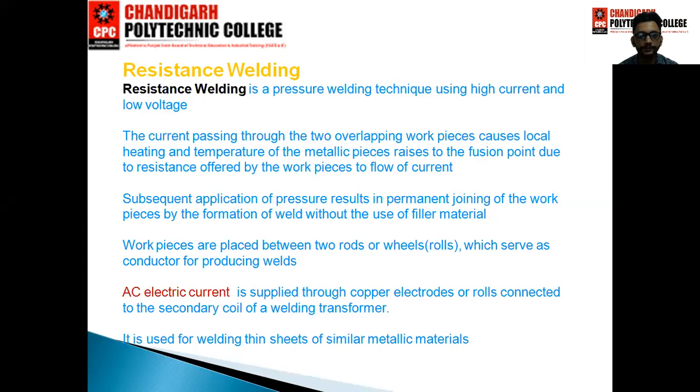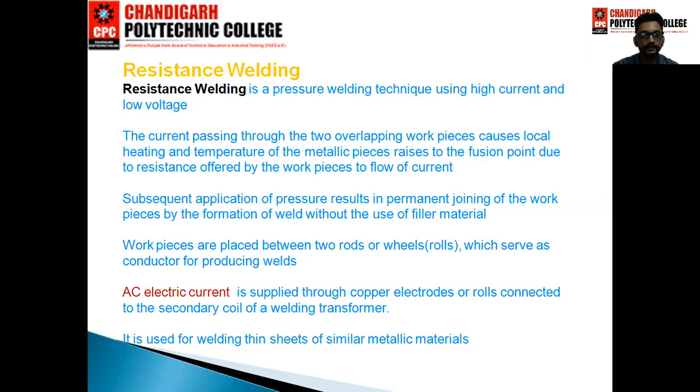Subsequent application of pressure results in permanent joining of the workpieces by the formation of a weld without the use of filler material. So in resistance welding, no filler material is used. Workpieces are placed between two rods or wheels which serve as conductors for producing the weld. AC electric current is supplied through copper electrodes or rolls connected to the secondary coil of a welding transformer. It is used for welding thin sheets of similar metallic material.